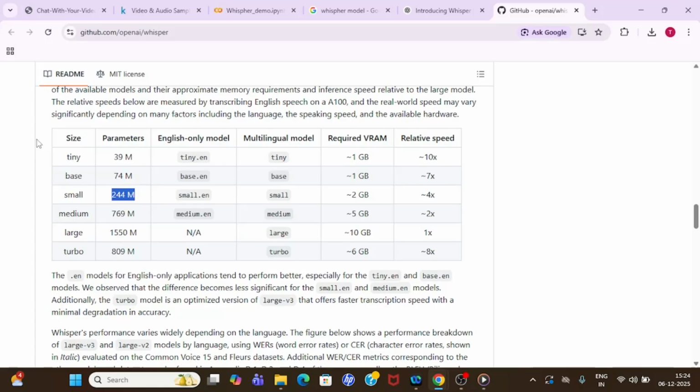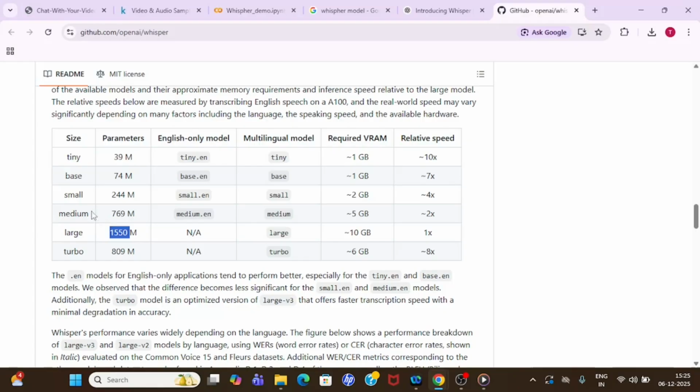You can see in this table what VRAM, virtual RAM, is required: 1 GB for tiny and base. If you use small, you need 2 GB. If you have much more, you can also go for a large, which requires 10 GB of VRAM. And you can see the speed is 10x, 7x, 4x, because these models are very tiny, so they will be faster compared to the large model, because it is 1550 million parameters, right?